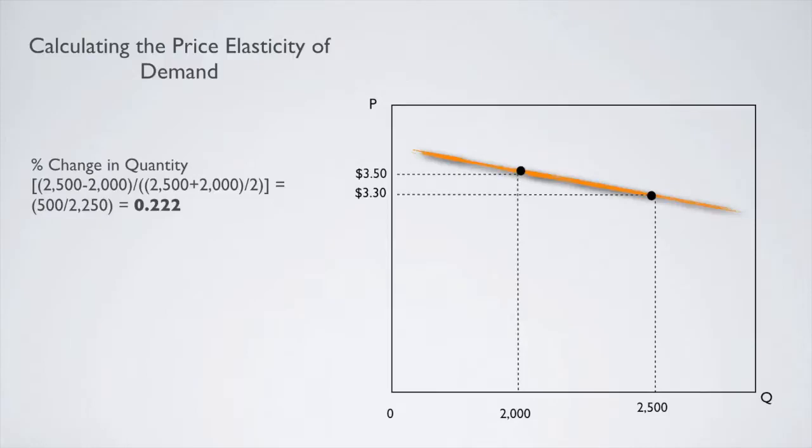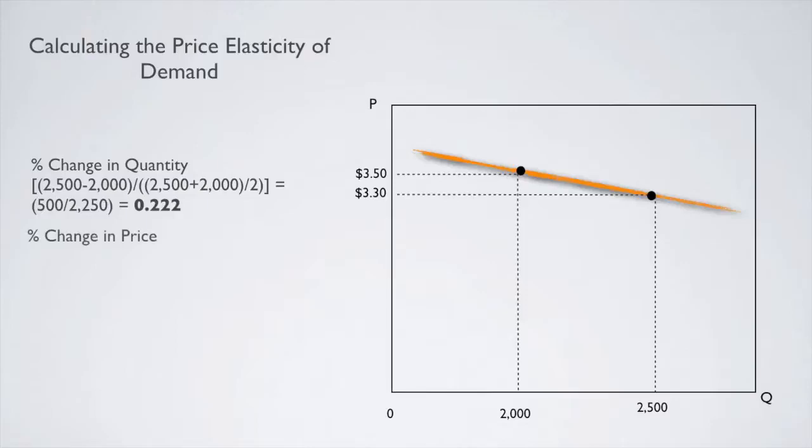To complete this calculation, we want to first look at the percent change in quantity. To do this, we look at the two quantities, 2,500 and 2,000, and take the absolute difference, which is 500. Next, we want to take a look at the average quantity. The average quantity is determined by adding 2,500 and 2,000 and dividing that by 2. In this case, we have 500 divided by 2,250 to come up with 0.222.